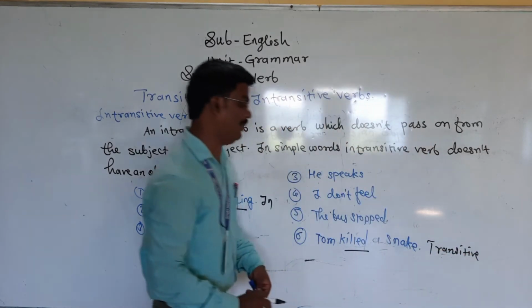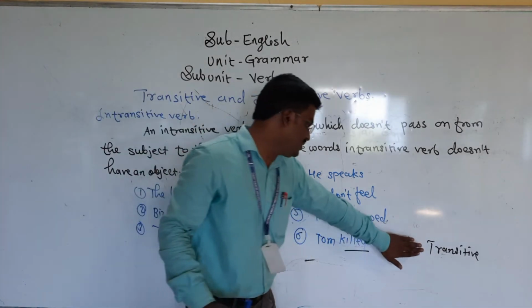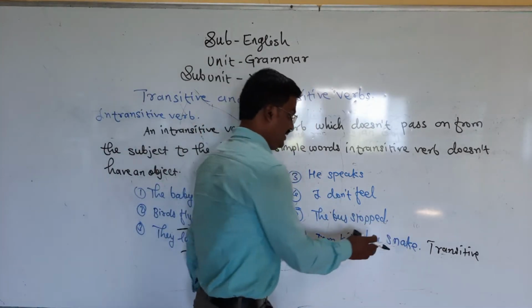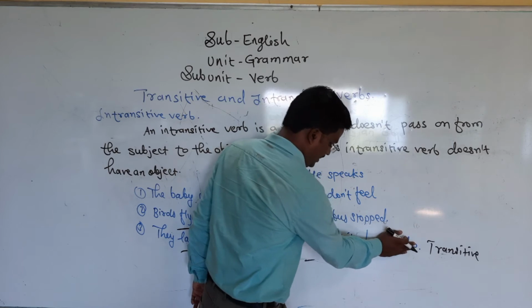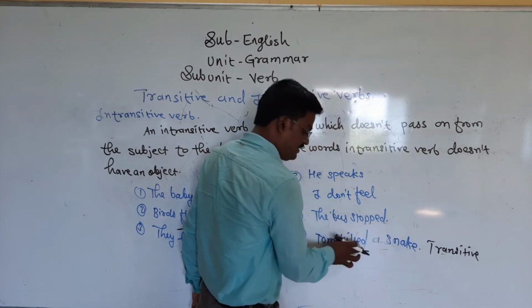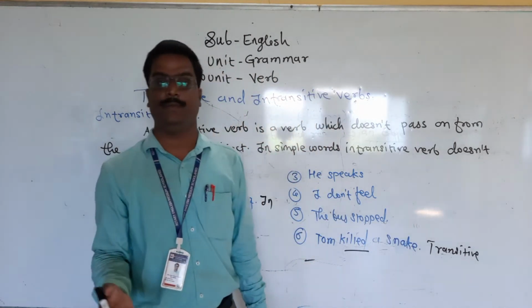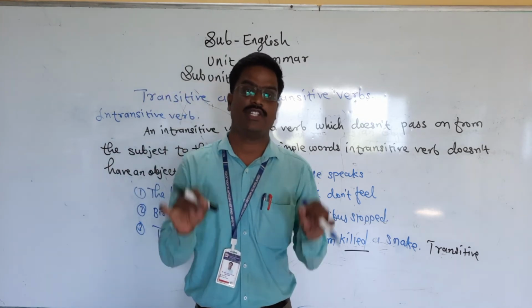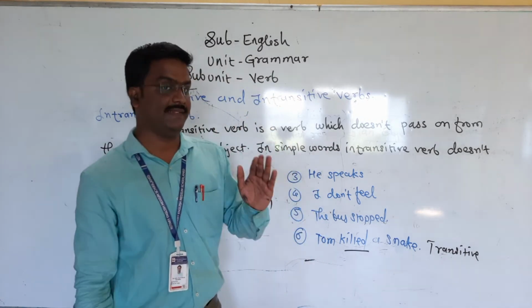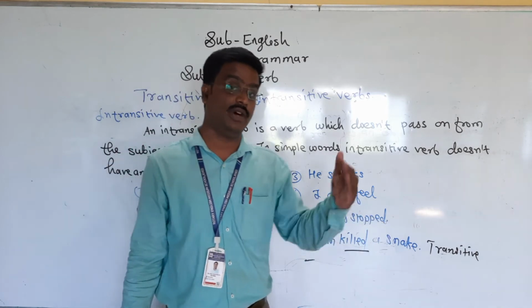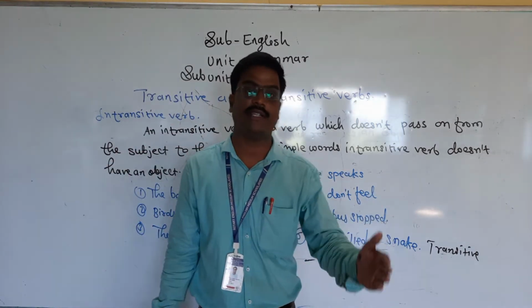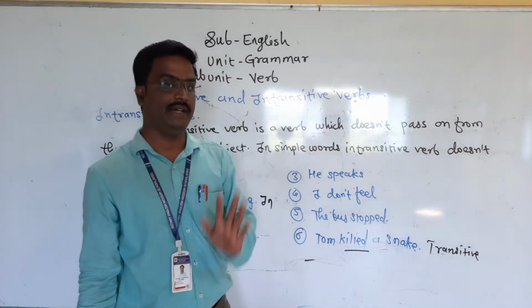Because it has an object. But if I remove this object, look at this. If I remove this snake, then what happened here? Tom killed. Now this became an intransitive verb. You understood this? In short, transitive means there is an object, and intransitive means there is no object in the sentence.